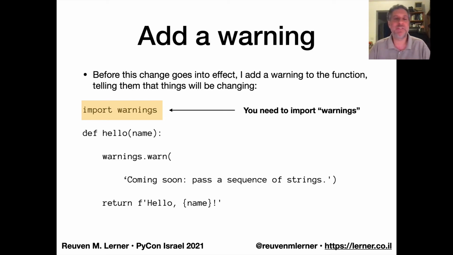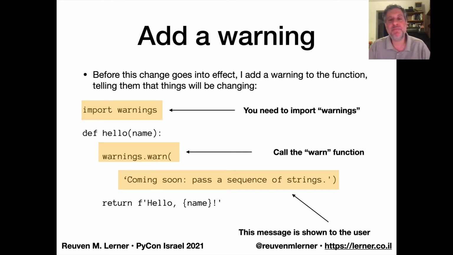So you import warnings in order to send warnings to the warning system. You then invoke basically one function, warnings.warn. That is how you generate a warning in Python. It's kind of like raising an exception, except of course it's not. It's lighter weight than that. It's a little different. And then of course we have a message, which is again similar to what we would do with an exception. I say here's my warning: coming soon, pass a sequence of strings. Now it should probably be a little more explicit and nicer than that, but I was trying to keep it on one slide. Now what happens when I run the program?